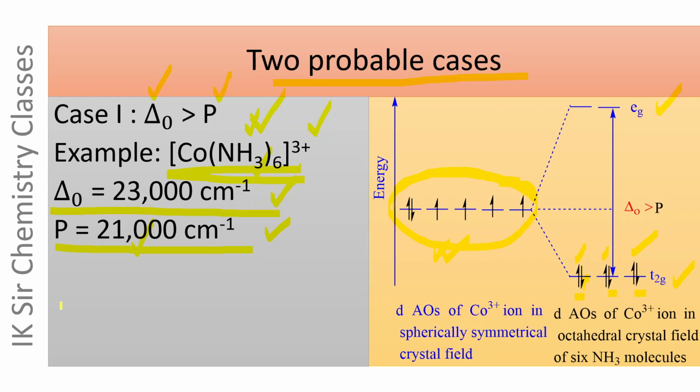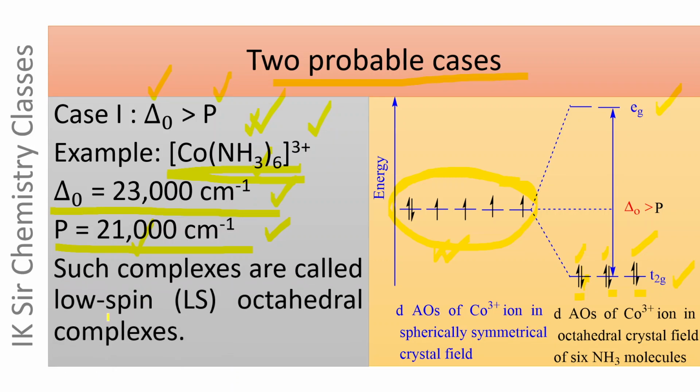And such complexes are called low spin octahedral complexes. The octahedral complex, in which the number of unpaired electrons is lower than that in free transition metal ion, is called low spin octahedral complex. Co3+ ion has 4 unpaired electrons, while [Co(NH3)6]3+ has no unpaired electrons, and hence it is a low spin octahedral complex.